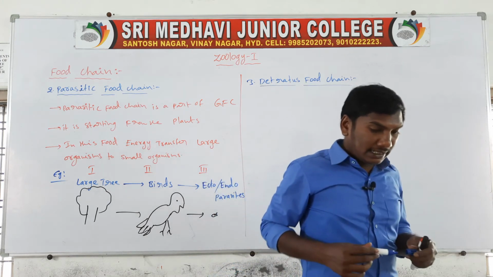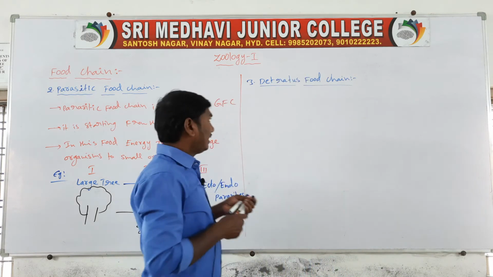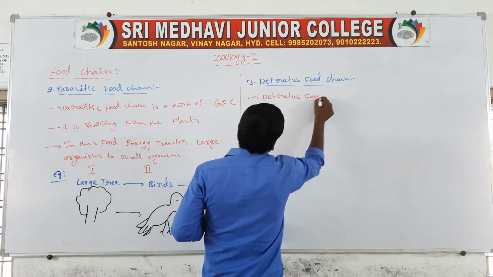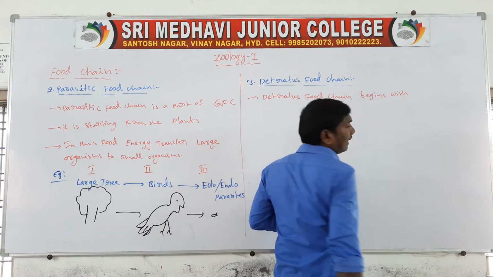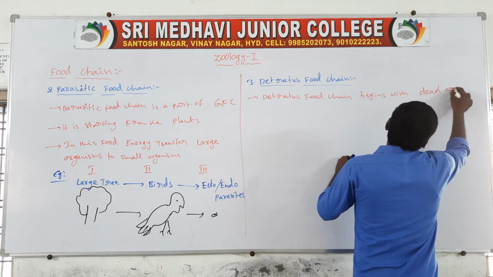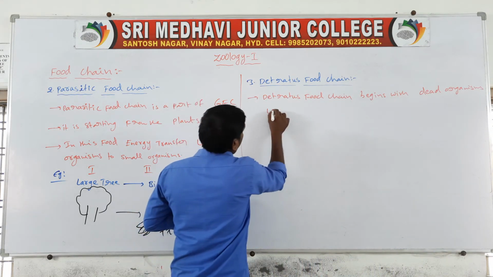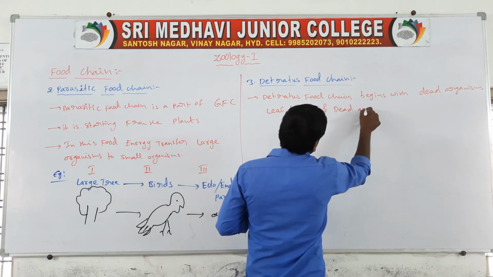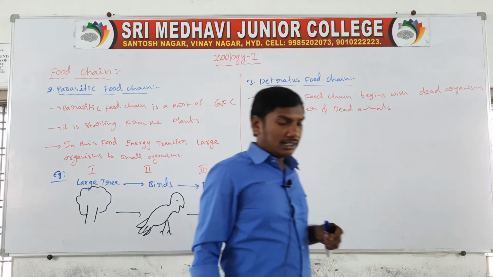Detritus food chain. The detritus food chain begins with dead organic matter, dead organisms like leaf litter and dead animals.